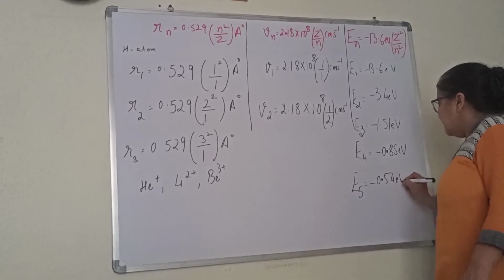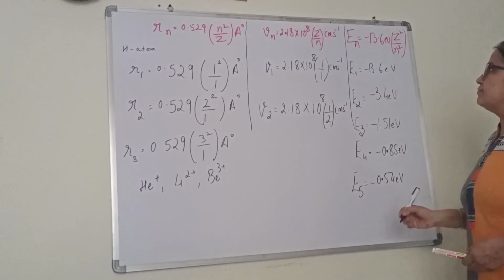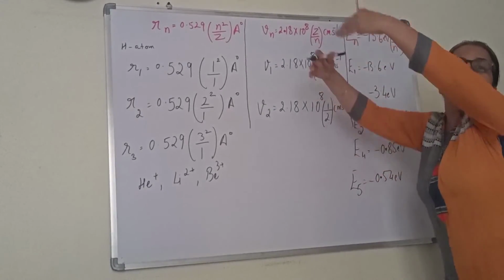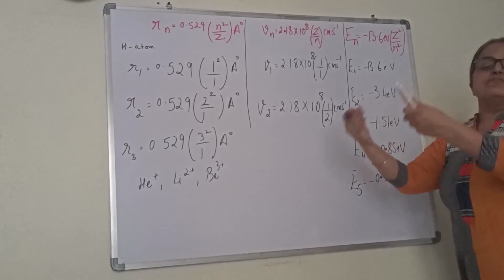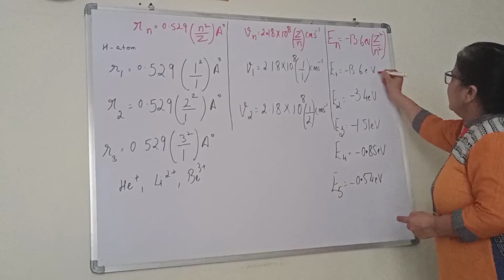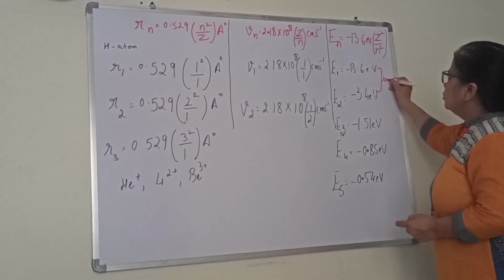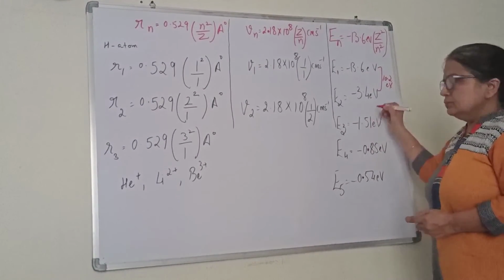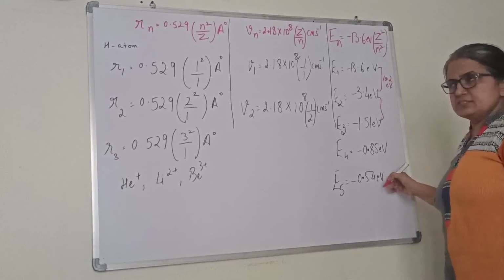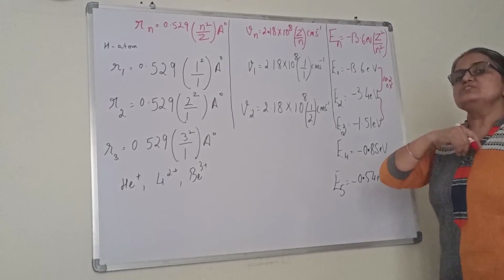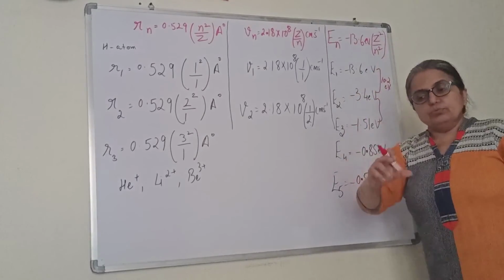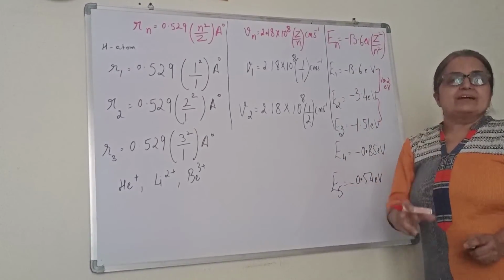What you are observing is, as you are moving away from the nucleus, n1 is the first orbit, second, third, fourth, fifth and so on. As we move away from the nucleus, what is happening to the energy difference? Check. The energy difference is 10.2 electron volt. This is still less, 1 point something. This is again less. This is one major conclusion. As you move away from the nucleus, the energy gap between the two levels or two orbits decreases.